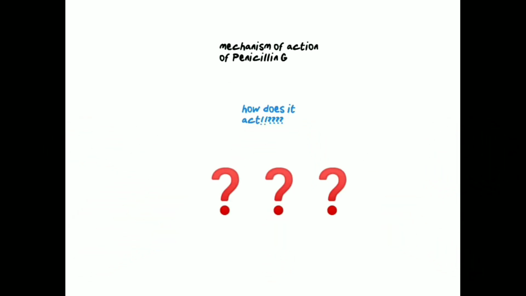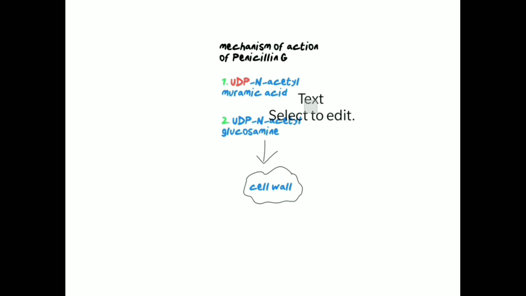The main goal of penicillin G is to inhibit cell wall synthesis in bacteria. So, how does it act? Let us slightly get into our microbiology topic. As we all know, bacteria synthesize two repeating sugar units, UDP N-acetyl muramic acid and UDP N-acetyl glucosamine, and these two together contribute to the bacterial cell wall. I'll explain the entire process with a picture referred from K.D. Tripathi. As you can see, the N-acetyl muramic acid and N-acetyl glucosamine, the peptidoglycan residues, are linked together forming a long strand.